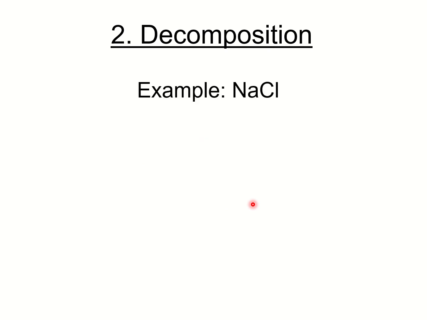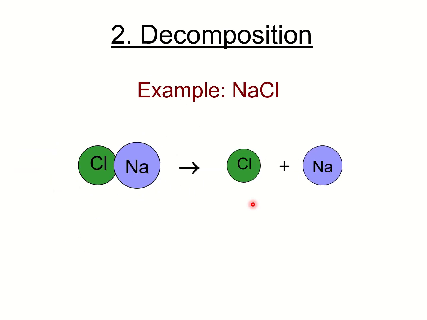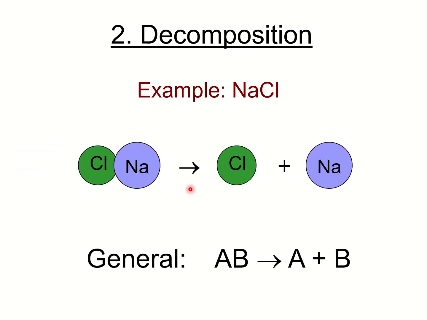Okay, the next type of chemical reaction is decomposition. Decomposition is just the opposite of a synthesis reaction. As you can see, the formula is AB yields A plus B. For example, sodium and chlorine, di ba? We had a reaction earlier of sodium and chlorine to make sodium chloride. In the decomposition, what will happen is that si sodium and si chlorine magbulag sila.